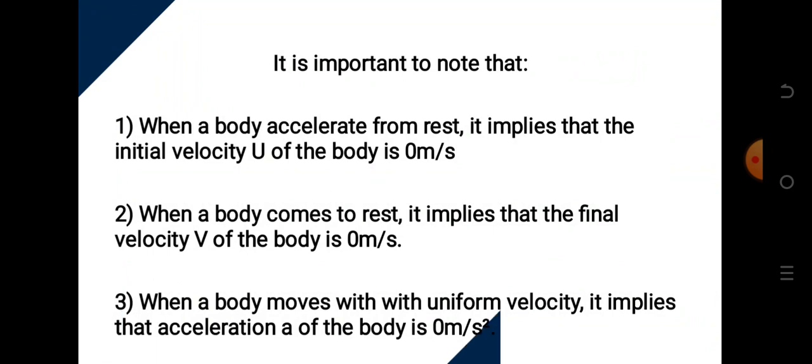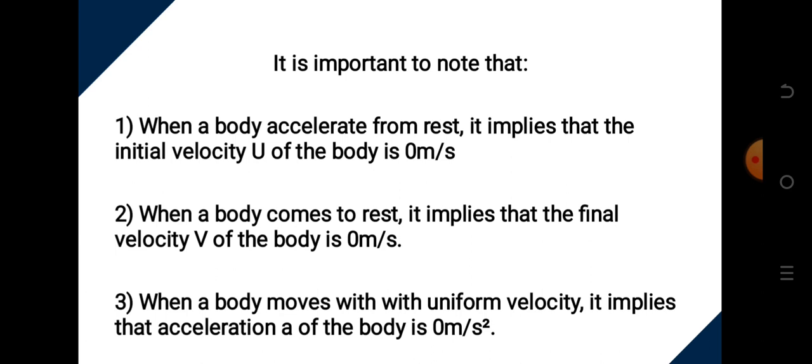All right, let's move. It is important to note these three things. When a body accelerates from rest, what it implies is that the initial velocity of the body is zero. Please, this is the concept you need to master. When they give you calculation questions in physics, they will not say the initial velocity of an object is 0 meter per second. They will only say an object starts from rest. So whenever an object accelerates from rest, it implies that the initial velocity U of that body is 0 meter per second. Number two, when a body comes to rest or is brought to a halt, it implies that the final velocity V of the body is 0 meter per second.